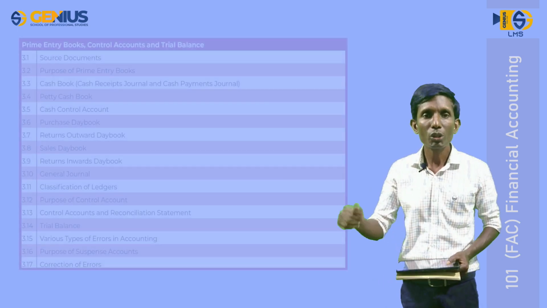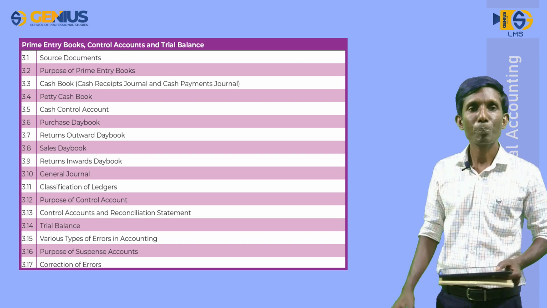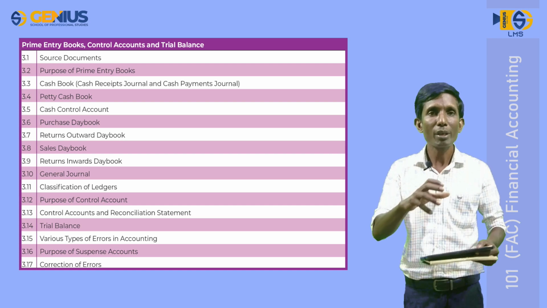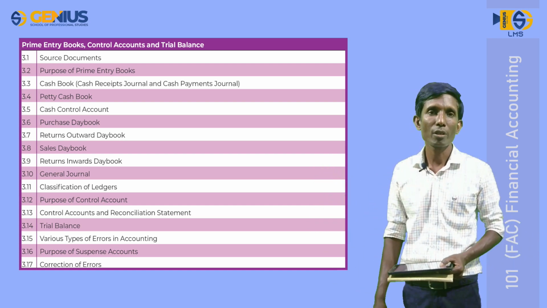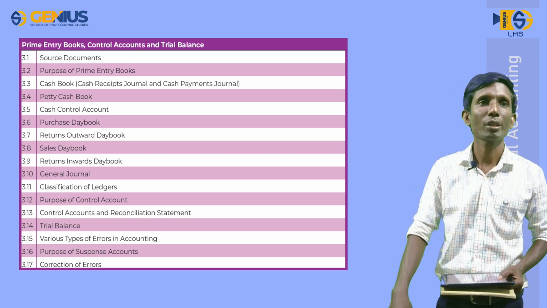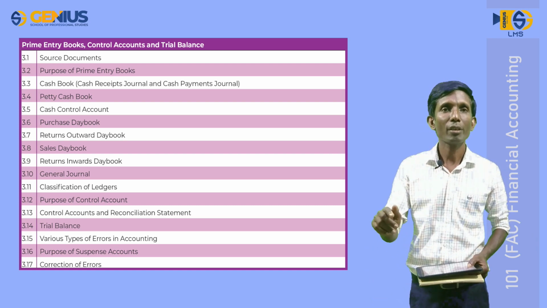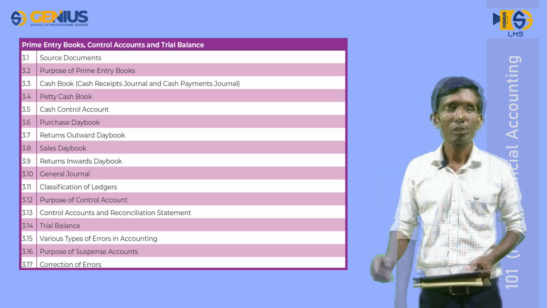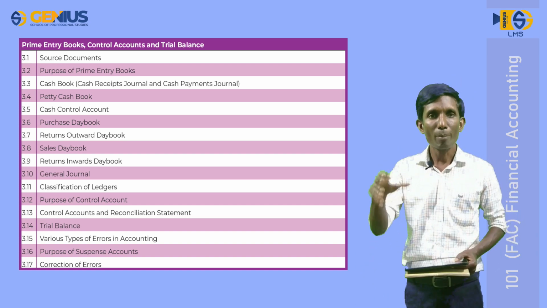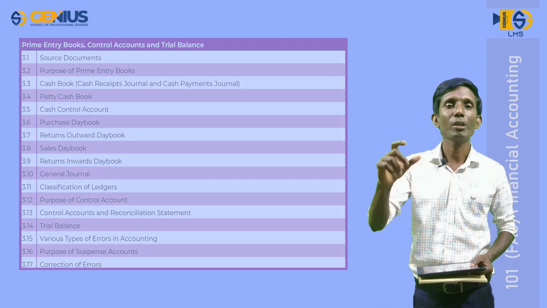Then lesson number 3. In this lesson, you are going to study prime entry books used by a business. Now you know that different prime entry books are used in a business in the recording process. Here you are given basic knowledge regarding prime entry books used by a business. Other than that, control accounts and trial balance. Trial balance is considered as the summary of recording process. Okay, this is the lesson number 3.